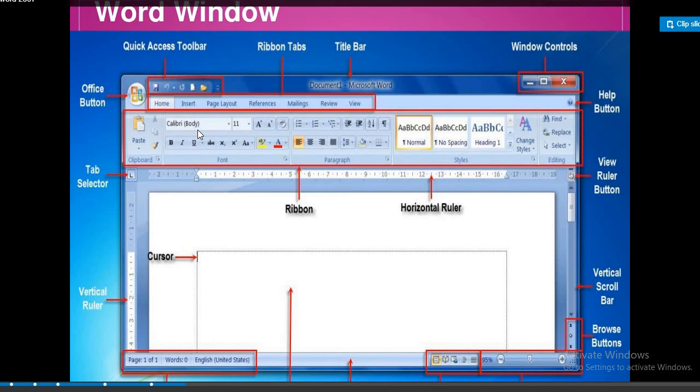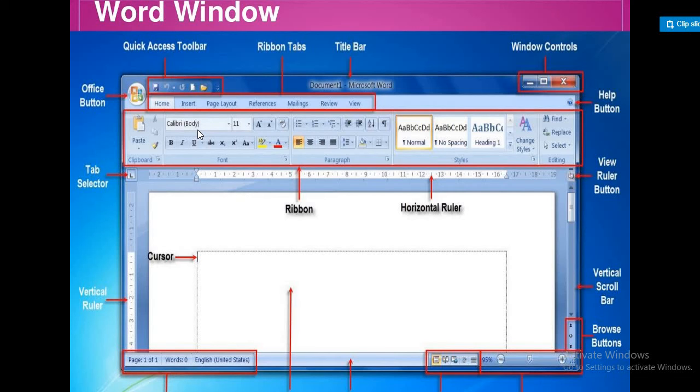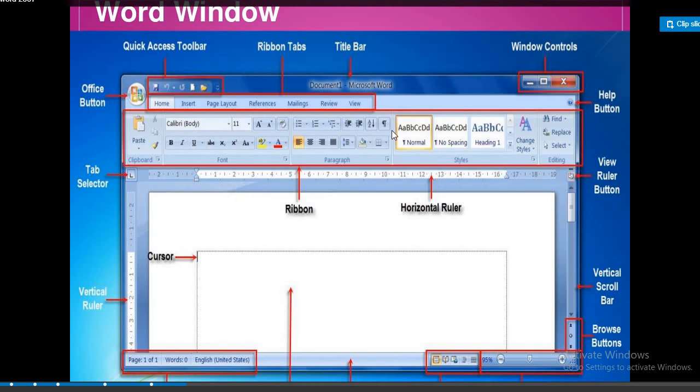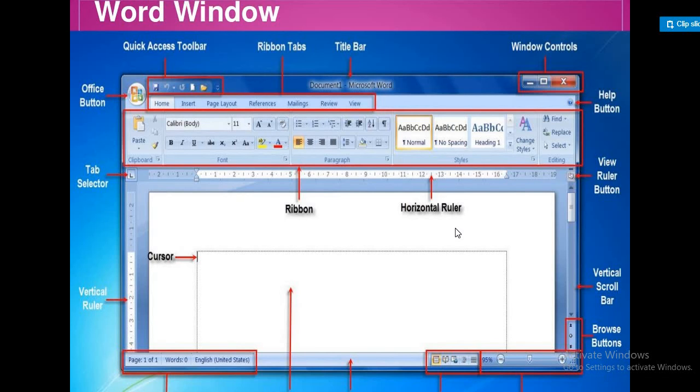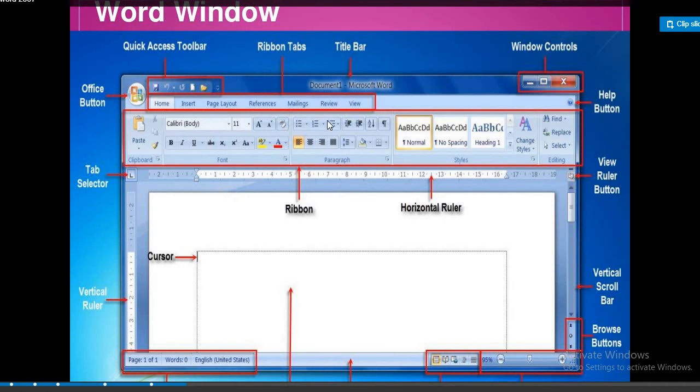Next one. Clicking on the dialog box launcher gives you access to additional commands via a dialog box. So the next one is the ruler. The ruler is below the ribbon.